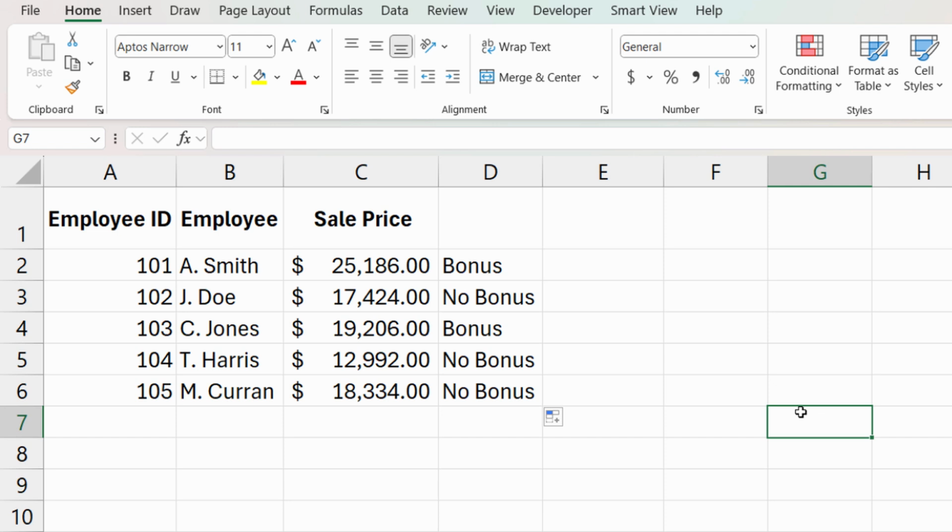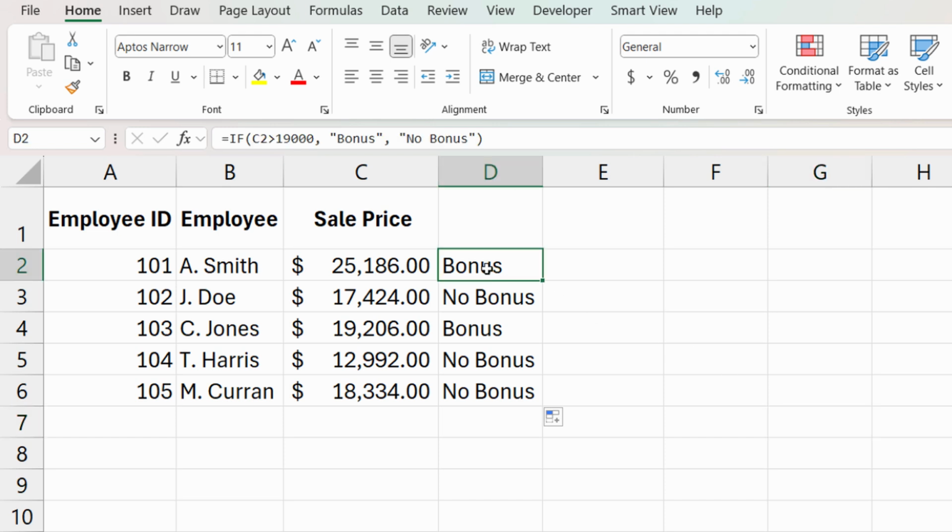All right, so I can see here that A. Smith and C. Jones, they did get a bonus because they were both over 19,000. So let's check the syntax again. If C2 is greater than 19,000, comma, bonus, comma, no bonus. So the value if true, comma, the value if false.